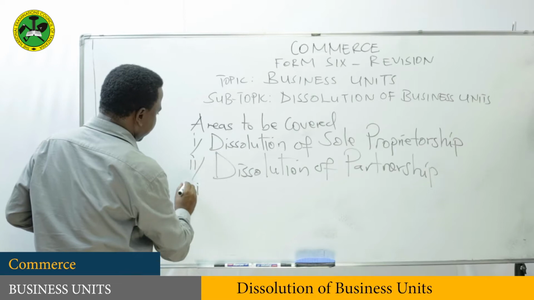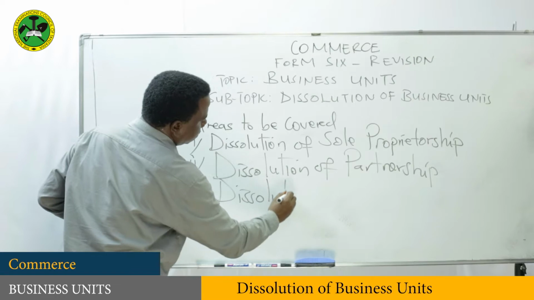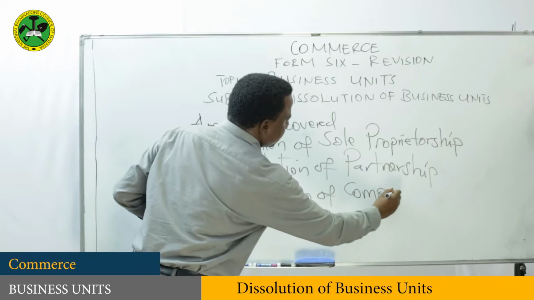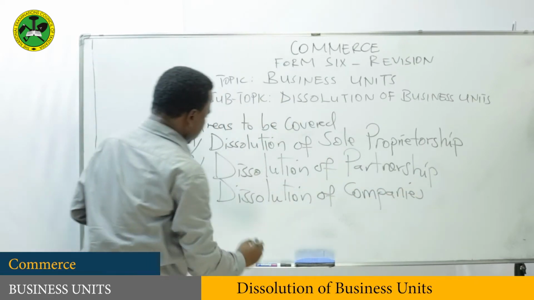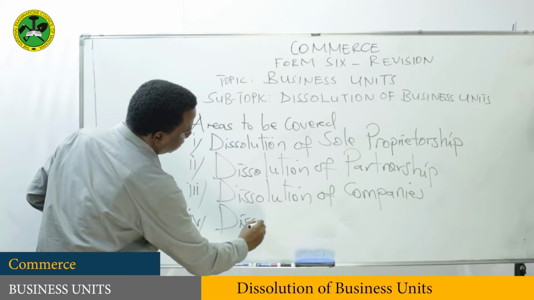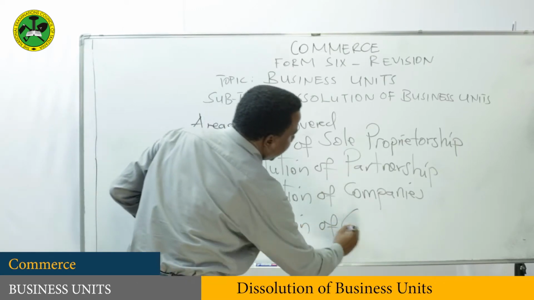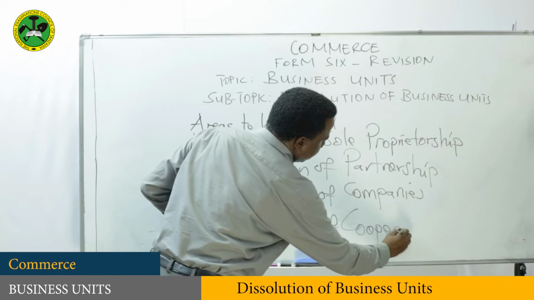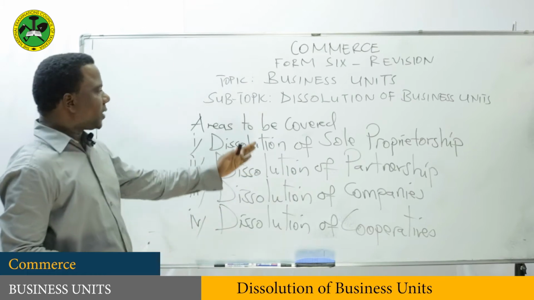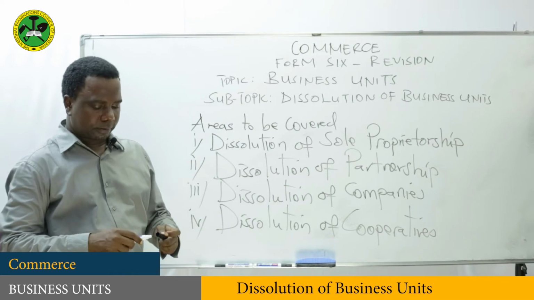Number three is dissolution of companies. And number four, dissolution of cooperatives. So these are the areas to be covered for this revision.